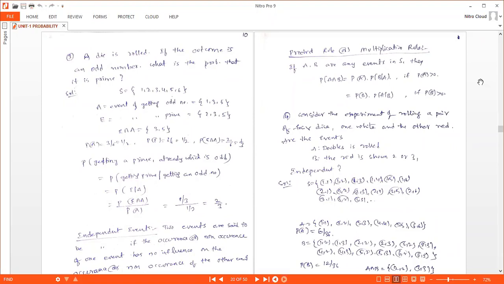Probability of A intersection B can also be written as probability of B into probability of A given B, if probability of B is greater than 0. So we are deriving this product rule from the conditional probability definition only.